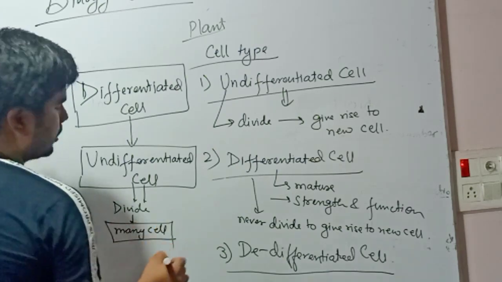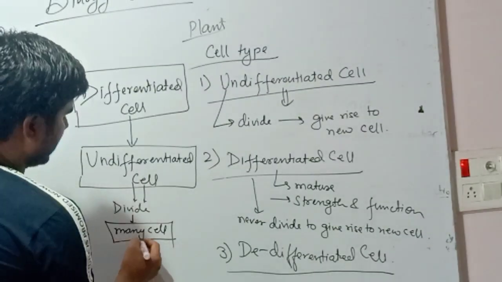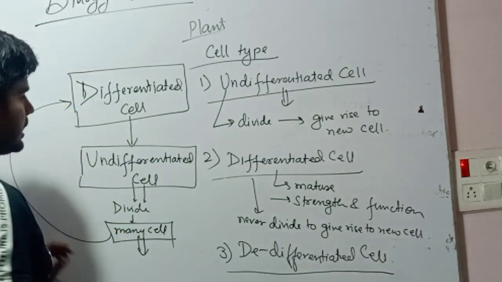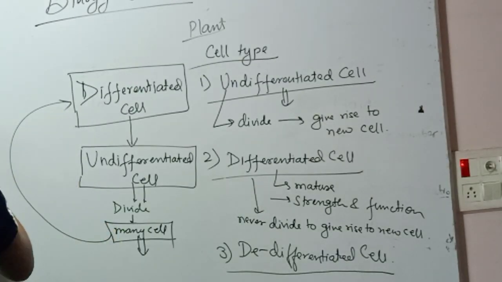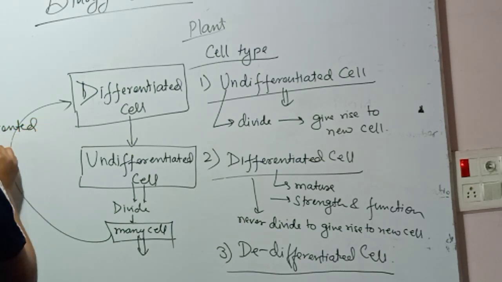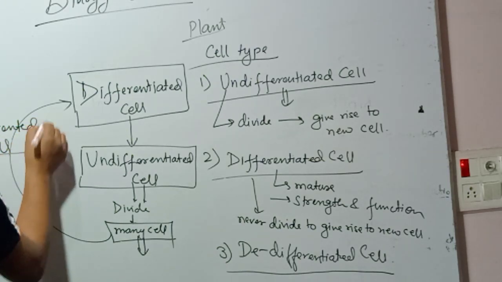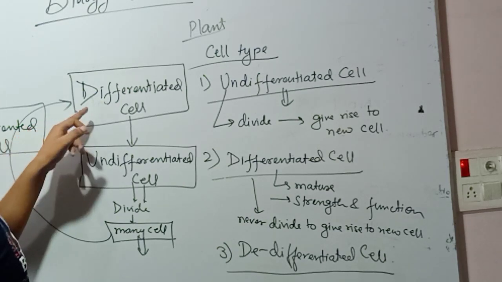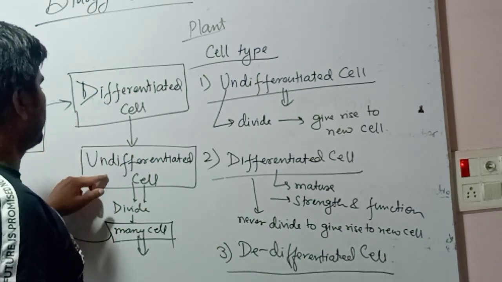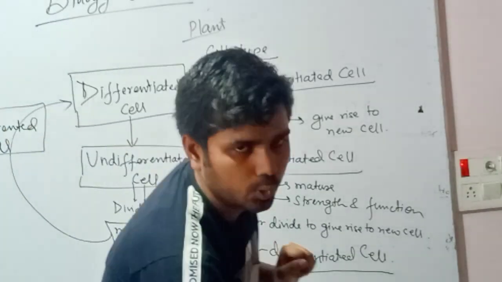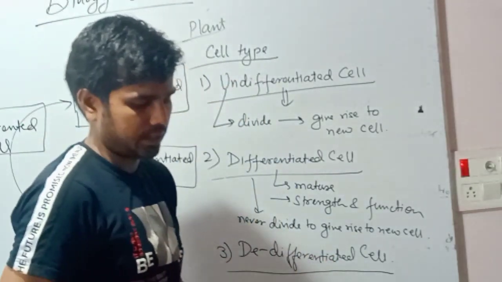and now the plant can do its own function with this cell, and again this cell will form differentiated cell. Okay, the complete process forms a dedifferentiated cell. Dedifferentiated cell comes from differentiated cell and again from undifferentiated cell to give rise to many new cells which will support the plant in any other further activities.